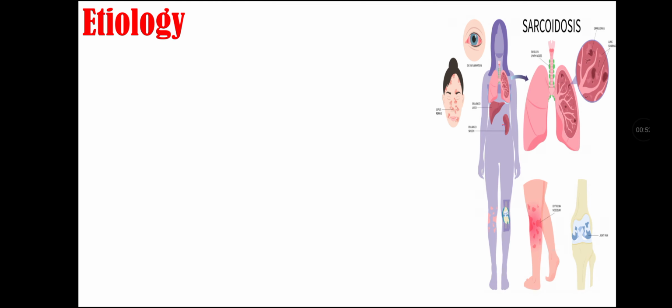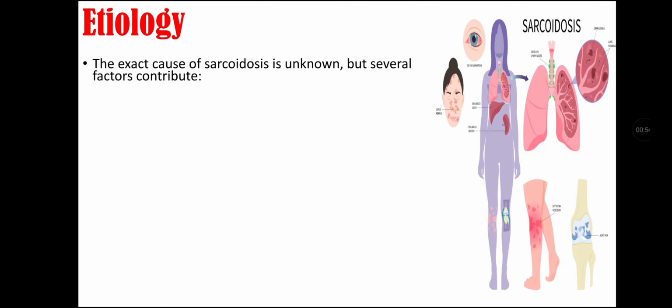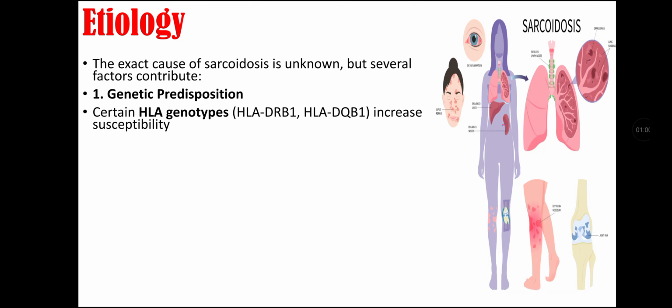Etiology of sarcoidosis. The exact cause of sarcoidosis is unknown, but several factors contribute to it. Factors include genetic predisposition, as certain HLA genotypes increase susceptibility to sarcoidosis. Familial clustering is observed in sarcoidosis.